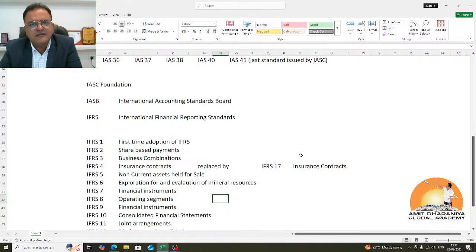So there were concerns regarding confidentiality, why we should disclose what we are doing, what our focus is on, but it was decided in the interest of the users of financial statements that whatever the reason, we need to disclose the decisions of the chief operating decision maker.